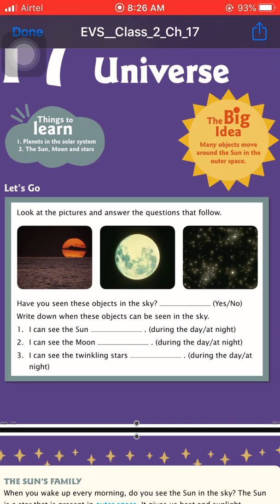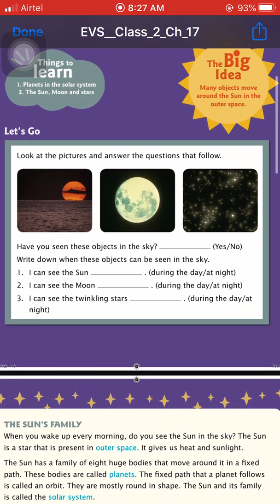Have you seen these bodies in the sky? Of course, yes. Write down when these objects can be seen in the sky. The first one is: I can see the sun dash, during the day or at night. We all know that we can see the sun during the day. Second is: I can see the moon. We can see the moon during daytime or at night time. As we all know, we can see the moon at night.